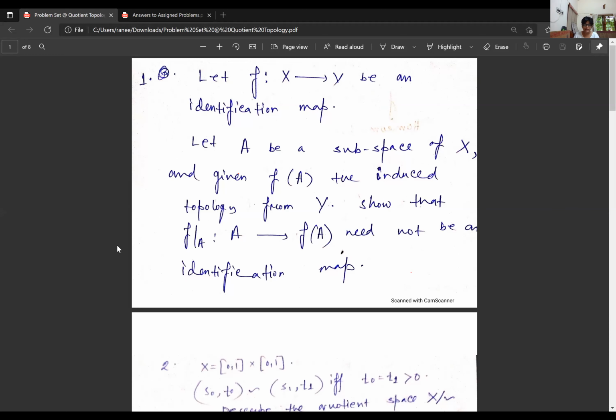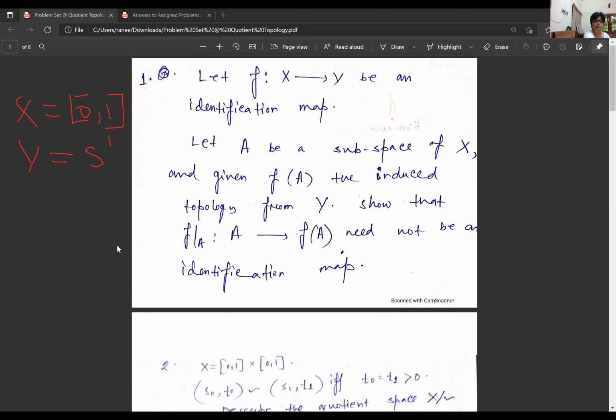I can give you a hint: start with X equal to the closed interval [0,1] and Y equal to S1.